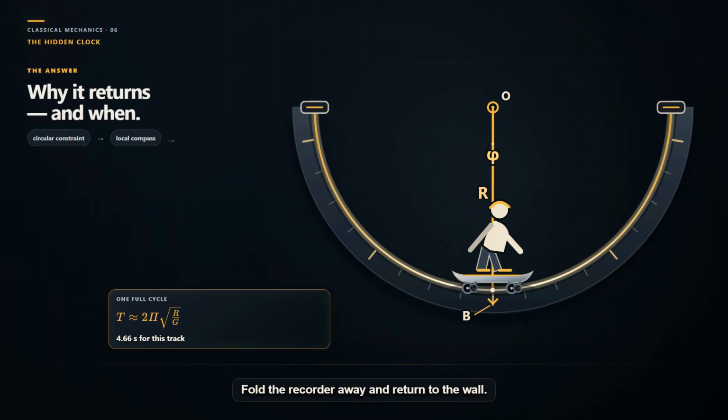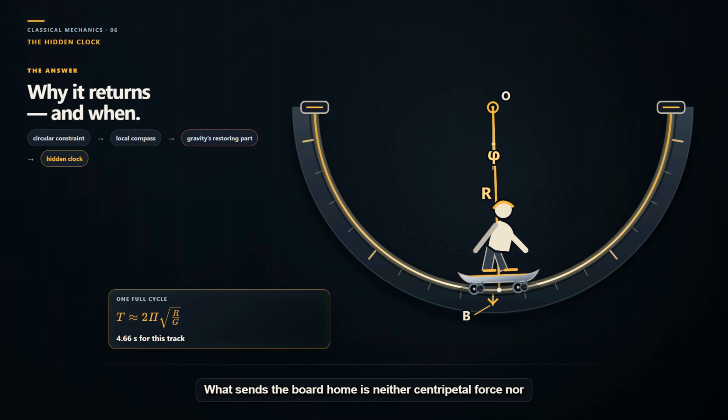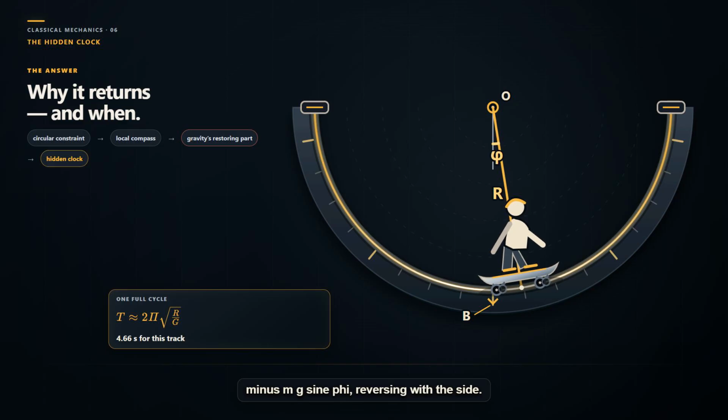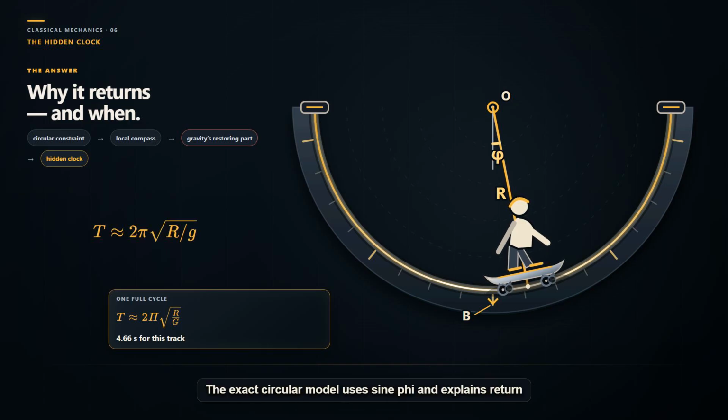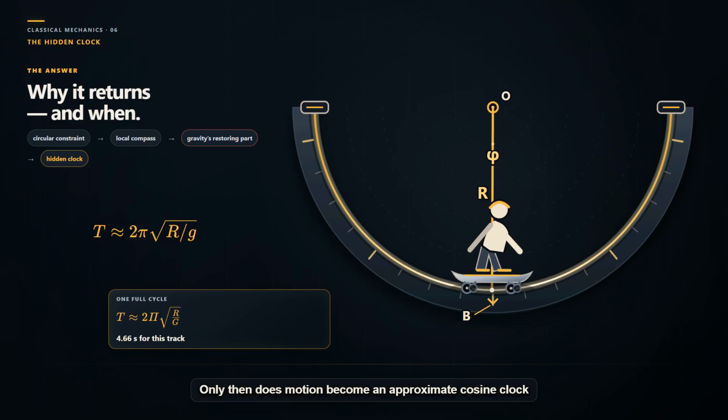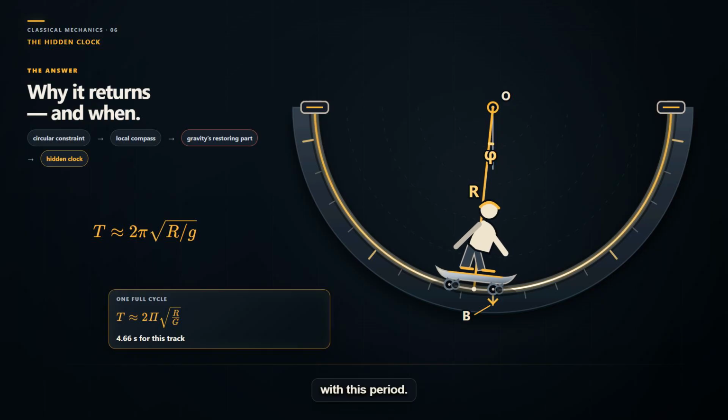Fold the recorder away and return to the wall. What sends the board home is neither centripetal force nor normal force. It is gravity's component along the track, minus mg sine phi, reversing with the side. The exact circular model uses sine phi and explains return while contact holds. Near B, small angles in radians let sine phi become approximately phi. Only then does motion become an approximate cosine clock with this period.